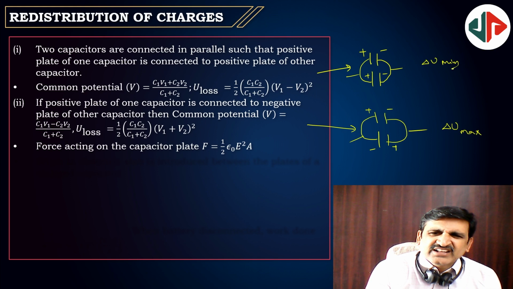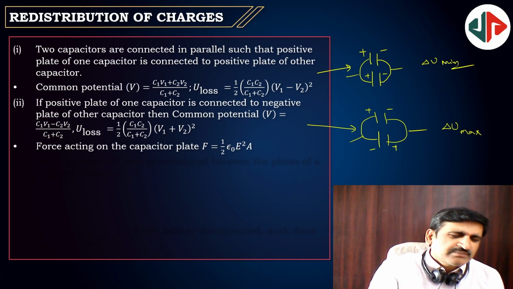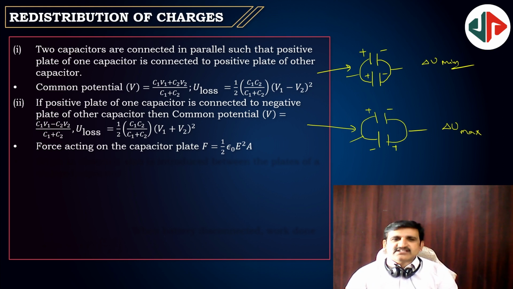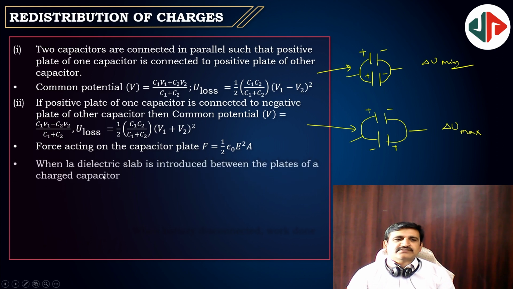But never connect a capacitor after charging to another capacitor. Definitely rearrangement of charges takes place, then there will be a loss of energy. So here the common potential is given by (C1V1 minus C2V2) by (C1 plus C2), and the energy loss is equal to half C1C2 by C1 plus C2, into (V1 plus V2) whole square. Force acting on the capacitor plate is F equal to half epsilon naught A square.